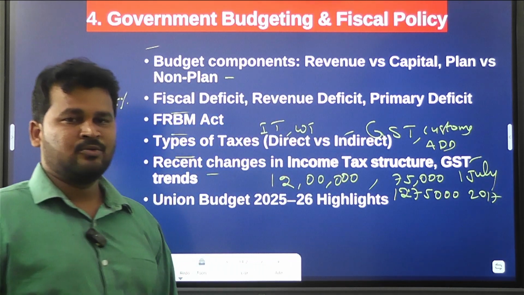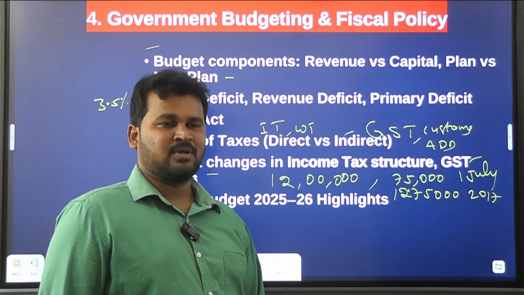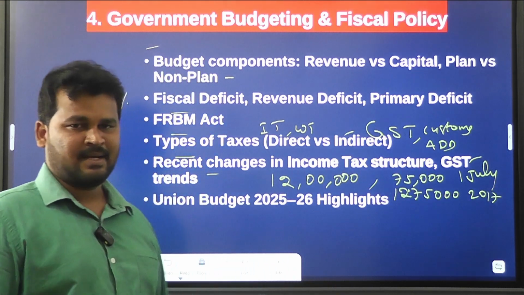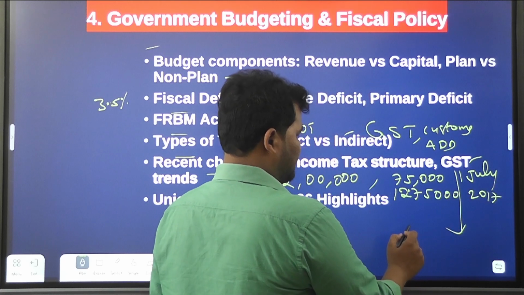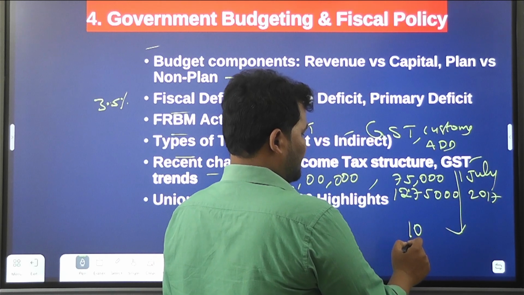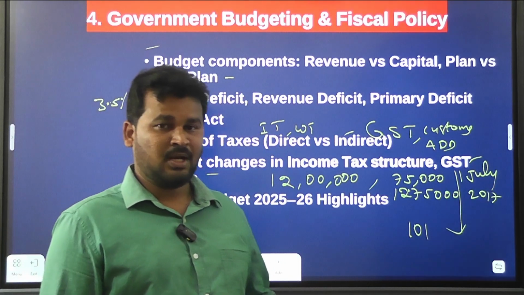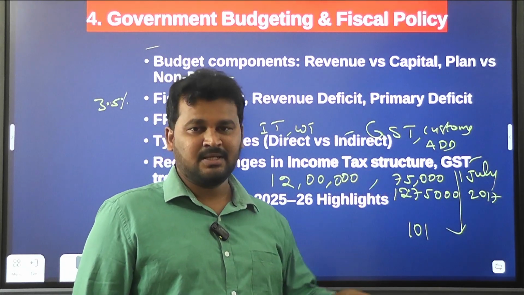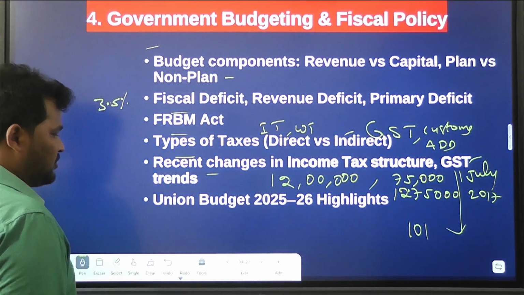GST is the Goods and Services Tax, so it is an indirect tax. After amalgamation of all the taxes, GST came out. The government of India made the 101st Constitutional Amendment Act to introduce GST in India. Clear? Such information you need to know here.